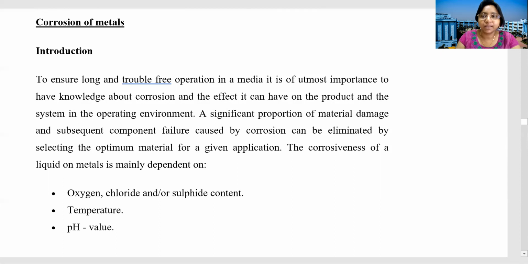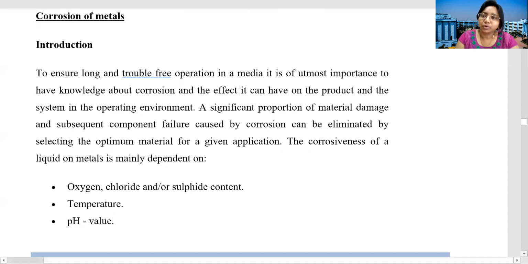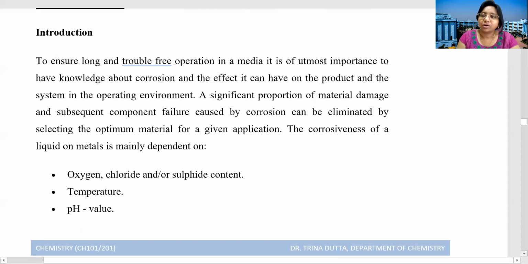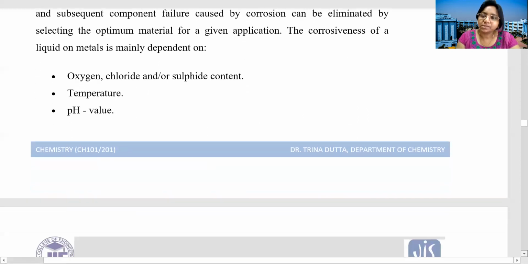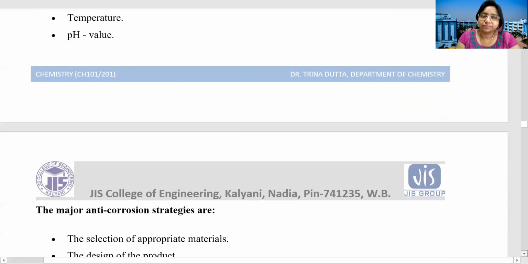Because you have already seen rusting of iron, rusting of copper, and the tarnishing of silver. All these are due to either sulfide, H2S, or oxygen. And also the silver may get corroded with chlorine, like silver chloride or AgCl4, all these products can be formed.